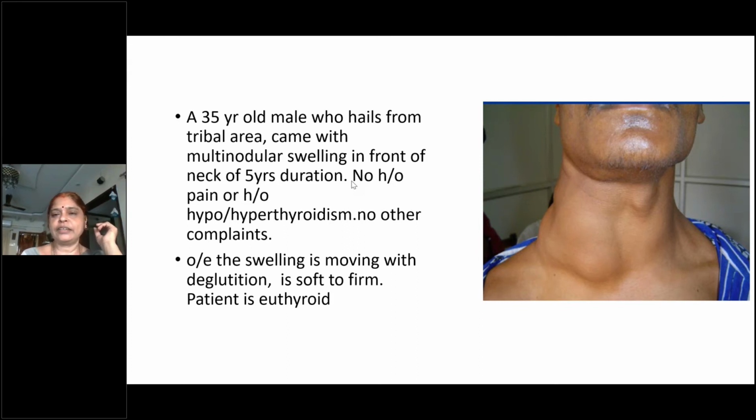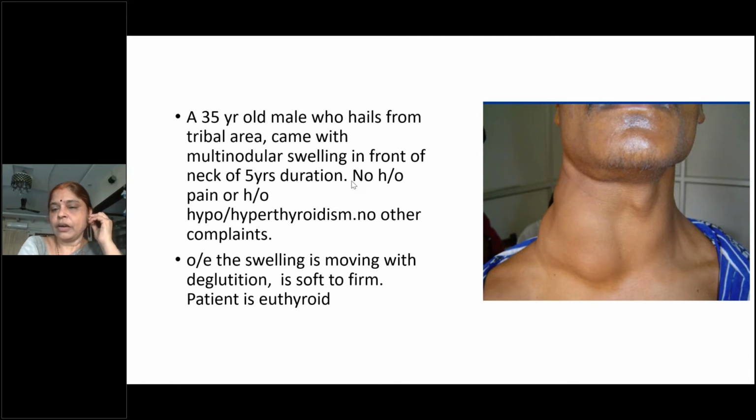So now you know how the tribals develop a goiter. What is goiter? Swelling of which gland? Enlargement of thyroid. So the enlarged thyroid gland is called a goiter. So now when a patient comes to you with a swelling, what is the thyroid region, students? What do you mean by thyroid region? You have a parotid region. Similarly, you have a thyroid region. So if you have a swelling in the thyroid region, for all practical purposes, it is a thyroid.